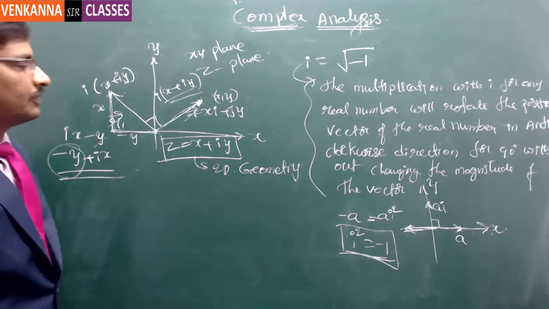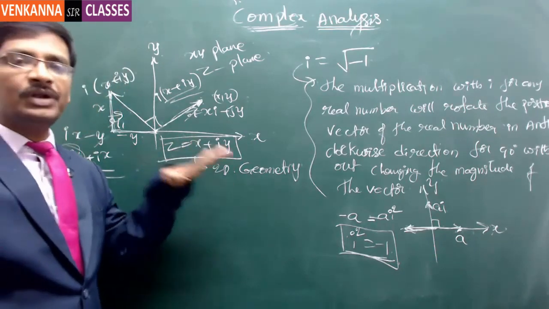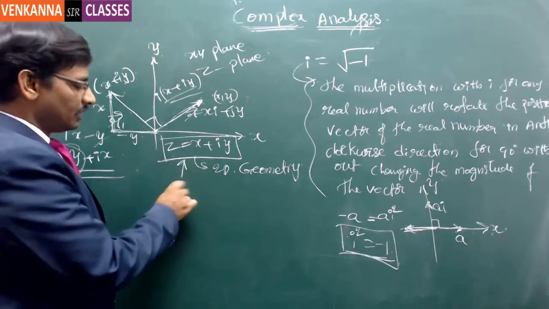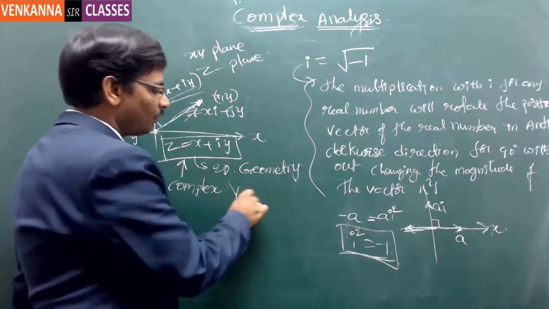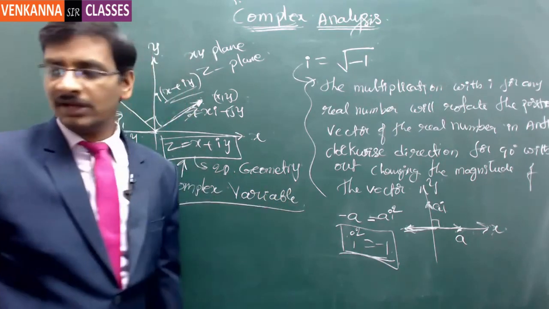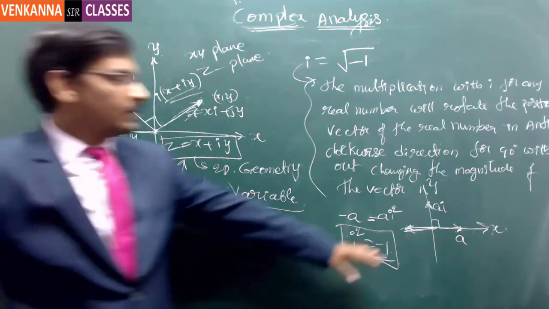Okay. So z is equal to x plus iy. We treat it as a single number. That's the number we call the complex number. So if it is a variable, this is a complex variable. So z is a complex variable. Clear? Any questions on this? So I hope you understood this concept.